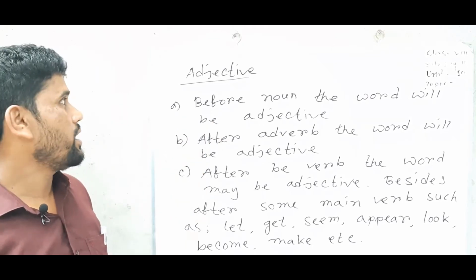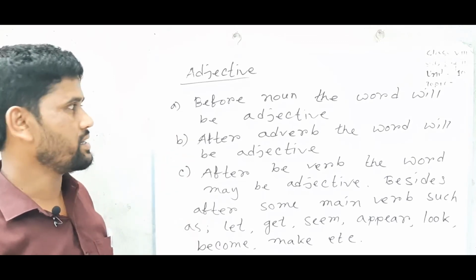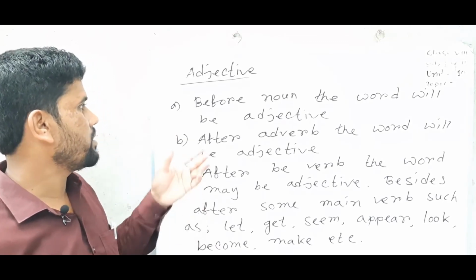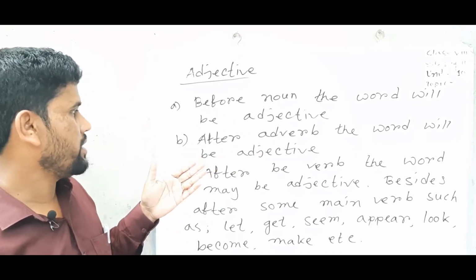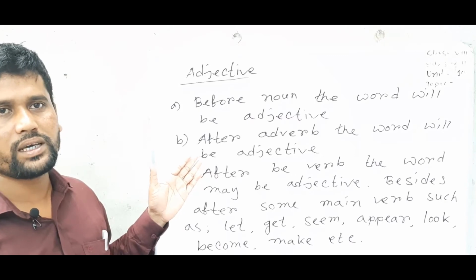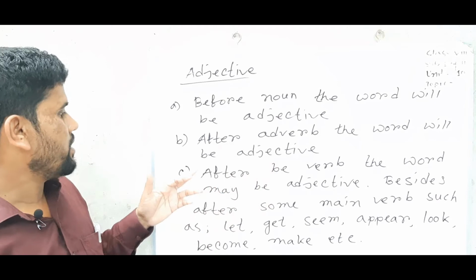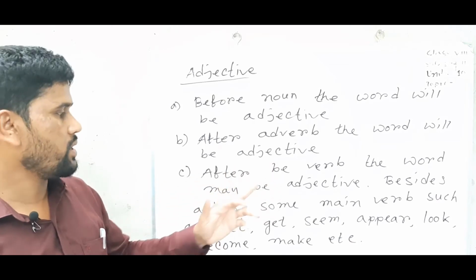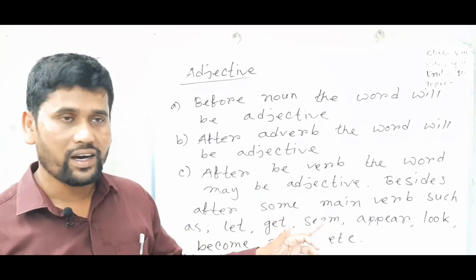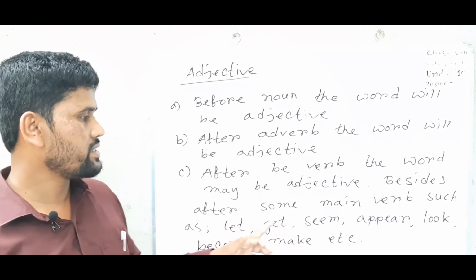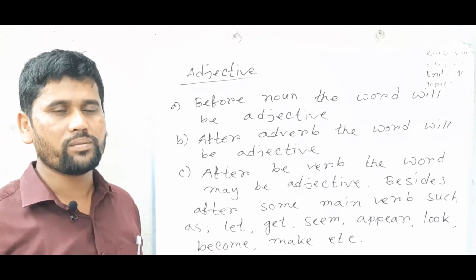Here is how you can identify the adjective from the sentence. If the word is before a noun, the word will be an adjective. And when the word is after an adverb, obviously the word will be an adjective. After a be verb, the word may be an adjective. Besides, after some main verbs such as let, get, seem, appear, look, become, make, etc., the word will be an adjective.